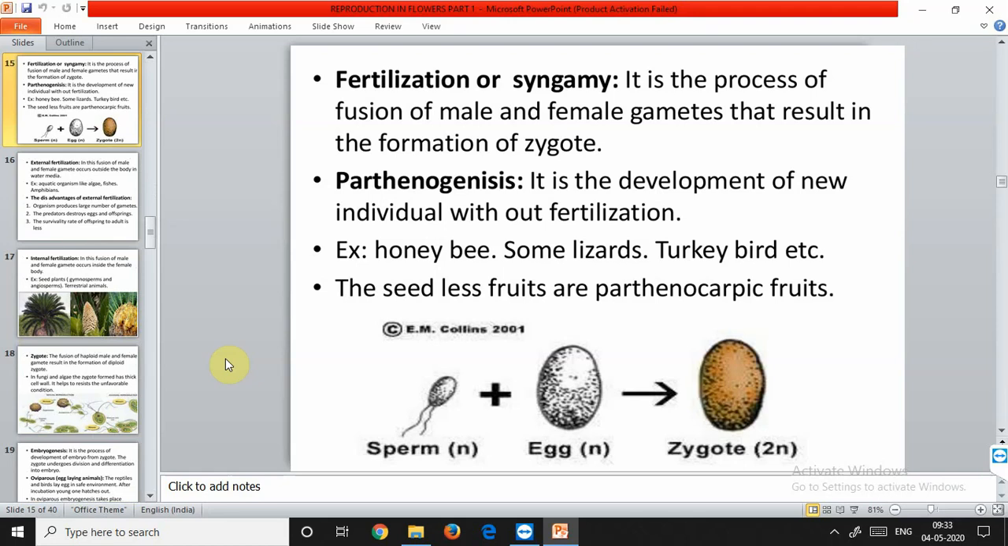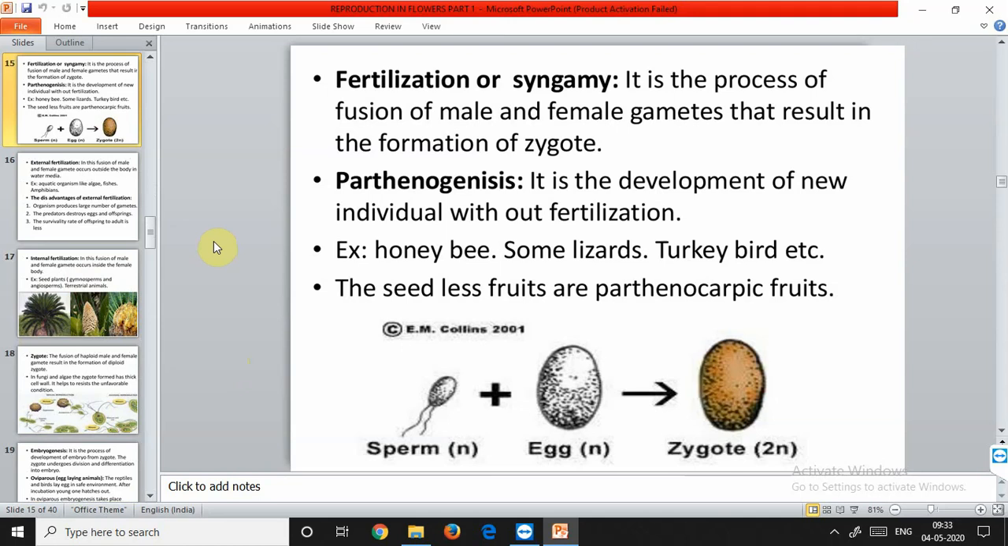In conjugation, a temporary tube is formed between two different individuals. One is considered to be the male or the donating one, and the other is considered to be the recipient or the female. So the pronucleus is transferred from the male to the female, and in this way the process of conjugation occurs. It is also a type of fertilization.